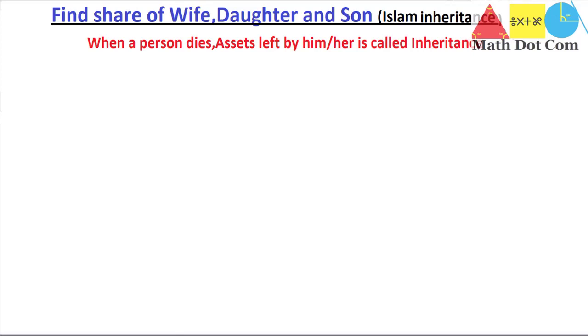Whatever property is left by the person when he or she dies goes to the legal inheritors, and the distribution of the inheritance is according to the Islamic Sharia law.